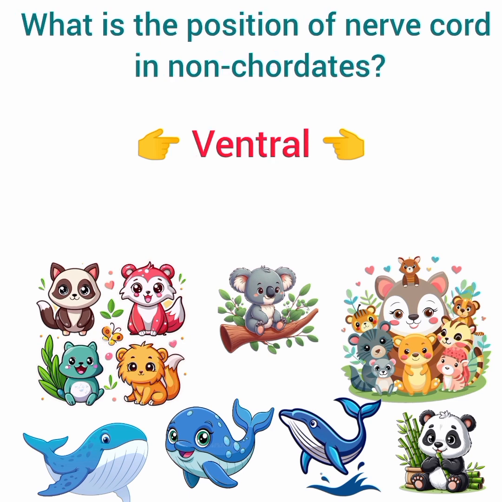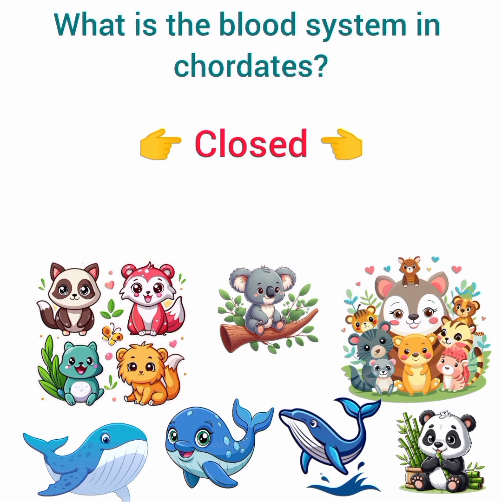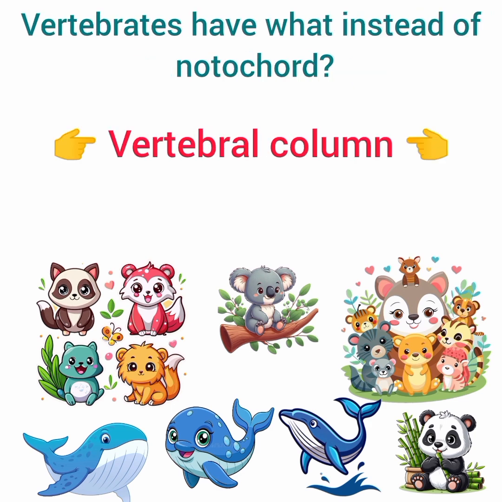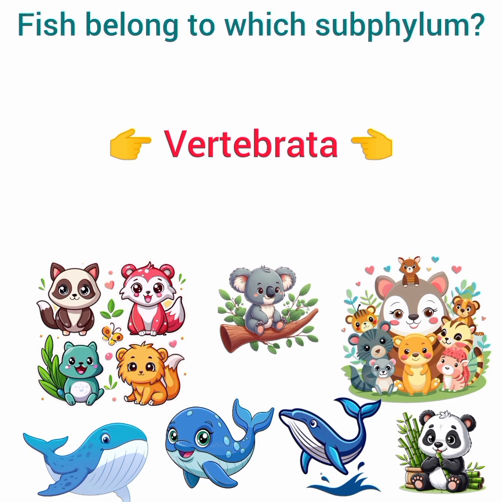Answer, dorsal. What is the position of nerve cord in non-chordates? Answer, ventral. What is the blood system in chordates? Answer, closed. Vertebrates have what instead of notochord? Answer, vertebral column. Fish belong to which subphylum?